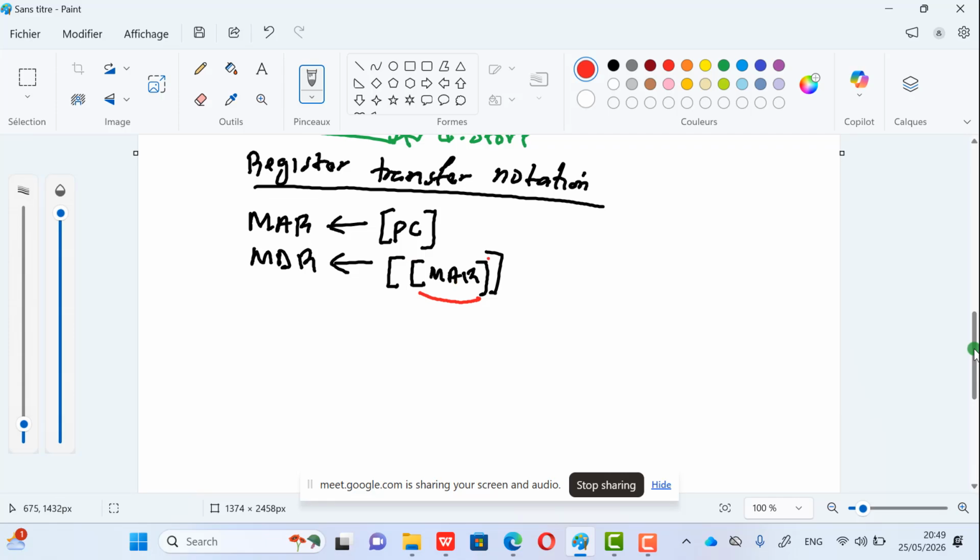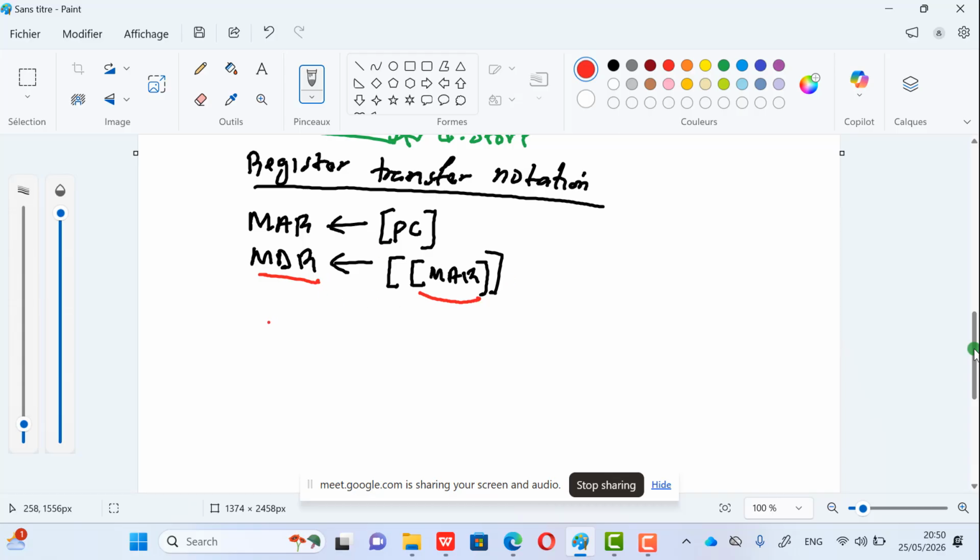Now the second square bracket is saying that, okay, that address found in the memory address register is being accessed again. And when we access that location in the memory, we obtain the real data, or let me just say the real instruction to be executed. And it is that instruction or data that is stored in the memory data register. So that is why I'm putting 2 square brackets. Because if you just put a single square bracket, it simply means the content of the memory address register. But the content of the memory address register is an address, and it's not an address that is stored in the memory data register. No. It simply means that with that address, you need to go to the memory at that location. At the location of that address, you find its content, and it's that content that is stored in the memory data register. That's why here I'm putting 2 square brackets.